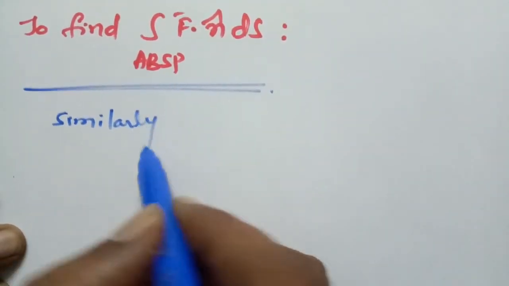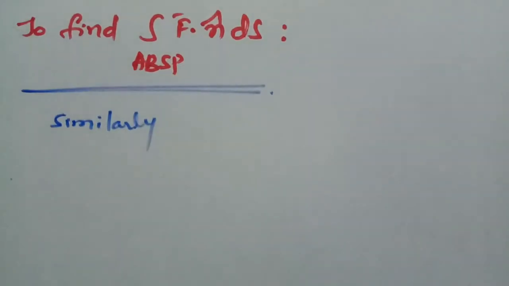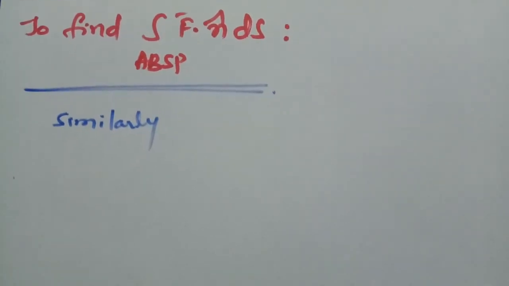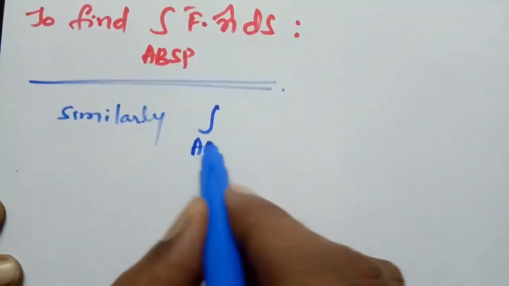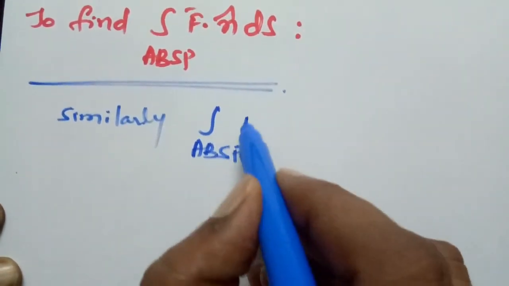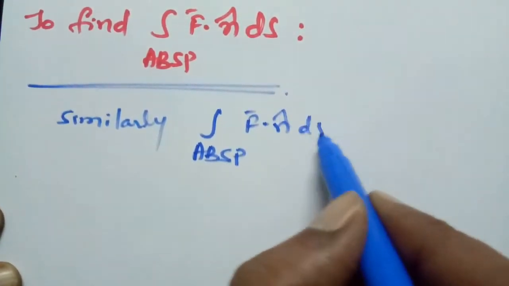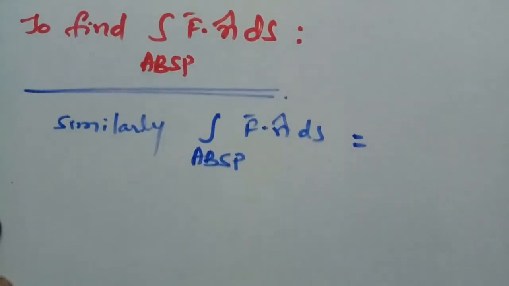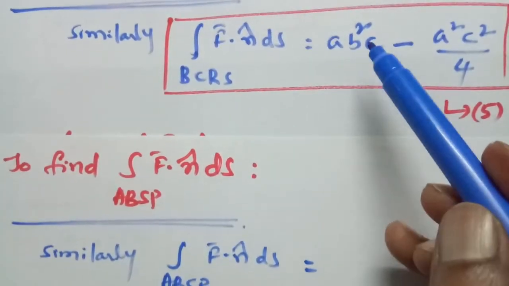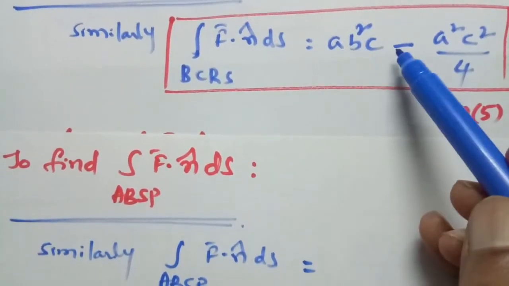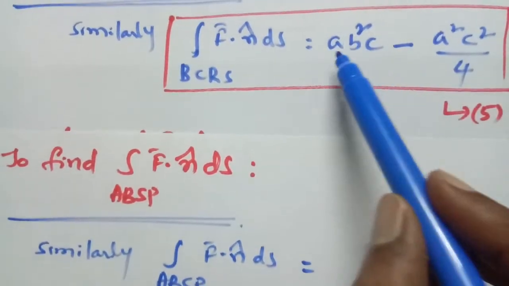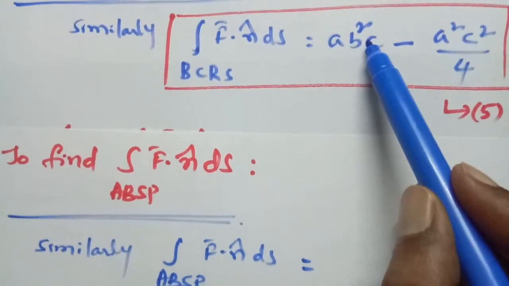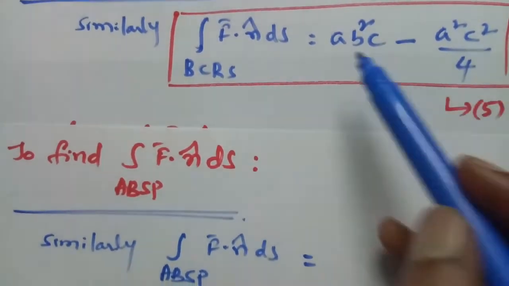Similarly, the integral over ABSP of f bar dot n cap ds. In the previous face, the y-axis is perpendicular and j cap is the unit vector. In that case, we got ab square c minus a square c square by 4.